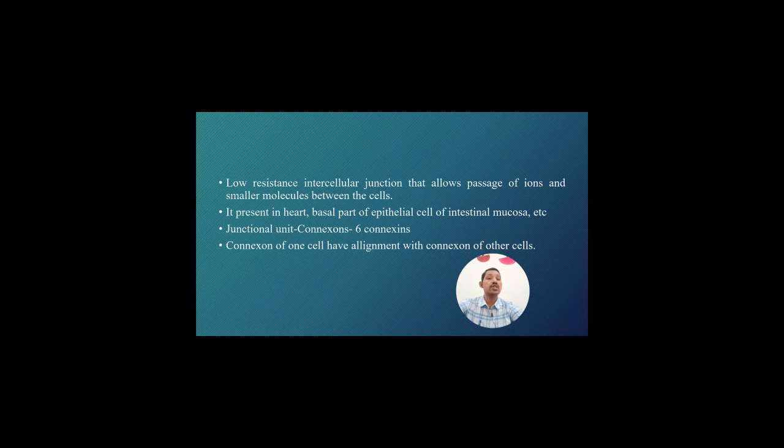These are low resistance intercellular junctions that allow passage of ions and smaller molecules between the cells. They are present in the heart, the basal part of the epithelial cells of intestinal mucosa, and some other places also. Junction units are connexons, made of 6 connexins. These are the junctional proteins. Connexons of one cell align with the connexons of the other cell.